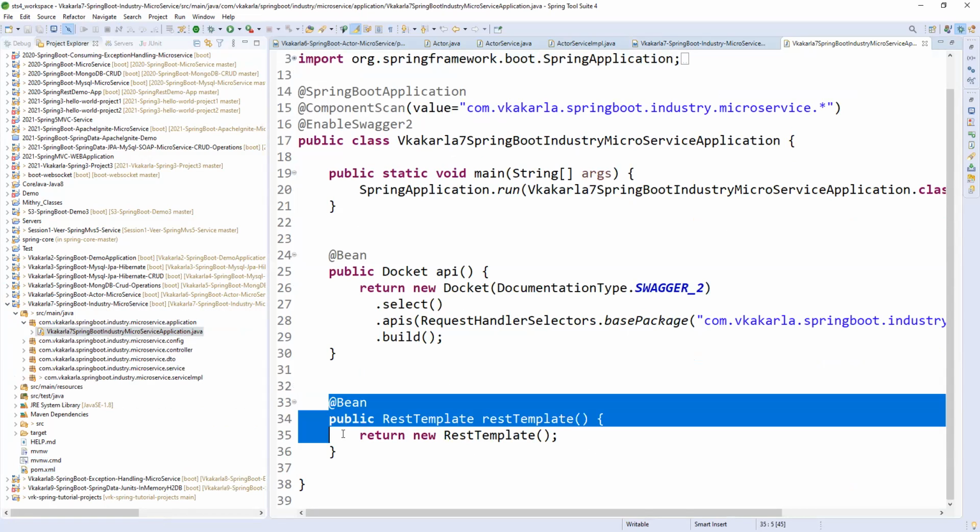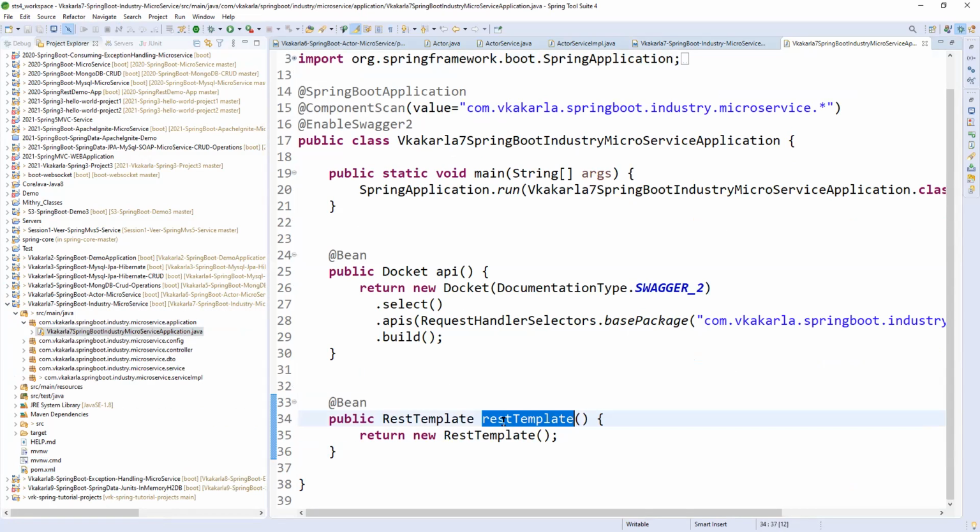Here I'm creating a bean, a REST template bean. Why this REST template? Whenever you are calling an external service, you need to follow some protocol using some component, some RESTful service related component or template. This is nothing but a REST template. Whenever you are calling an external service, you need to use this REST template. What methods are available in this REST template, we will see now.